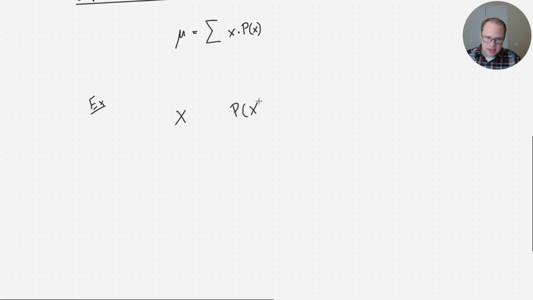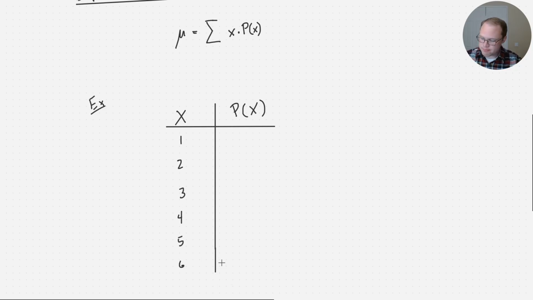And let's go back to the case where we have a 6-sided die. So if we have a 6-sided die, the possible outcomes are 1, 2, 3, 4, 5, or 6. Those are what we can roll. Okay? And the probability, well, each roll has the same probability, right? There's a 1 out of 6 chance I roll a 1, 1 out of 6 chance I roll a 2, 1 out of 6 chance I roll a 3, a 4, a 5, a 6.